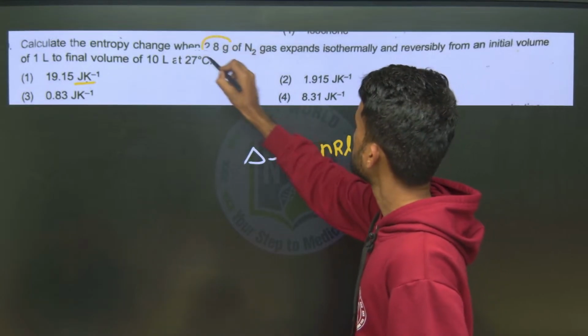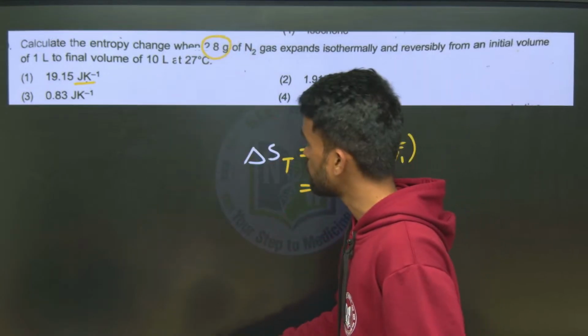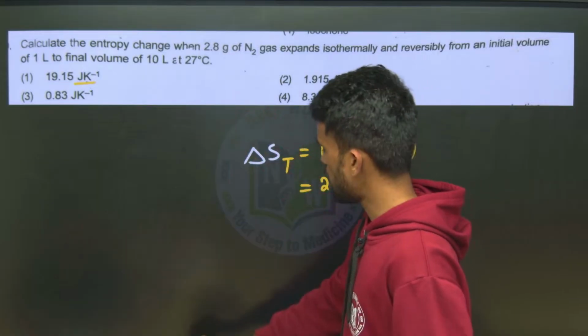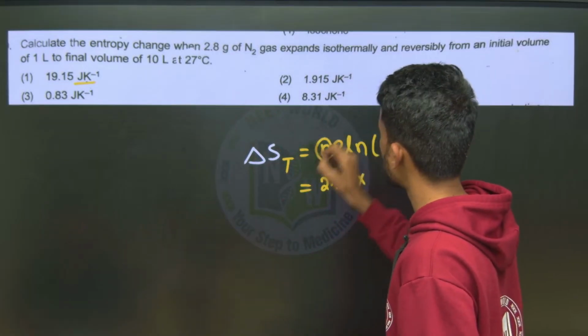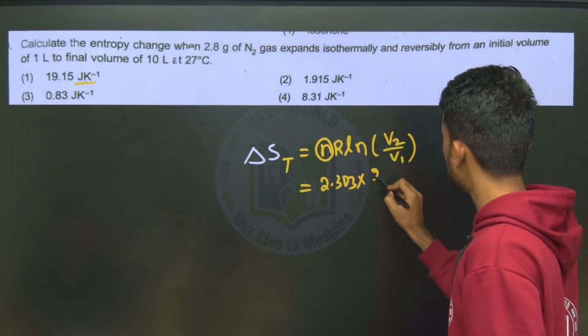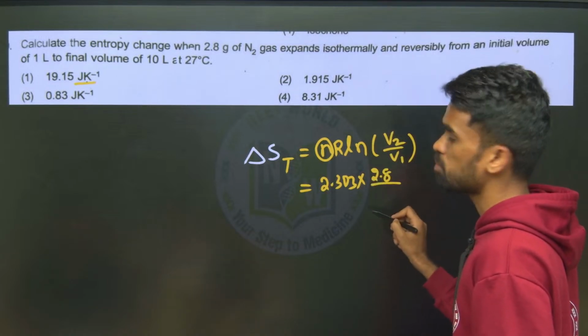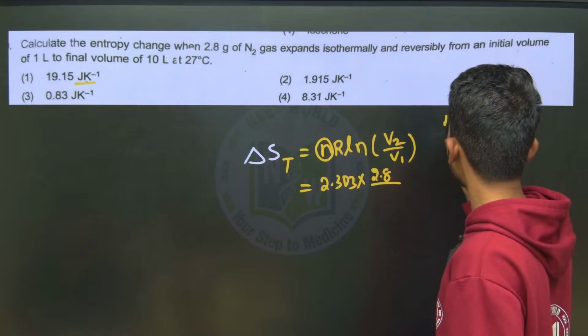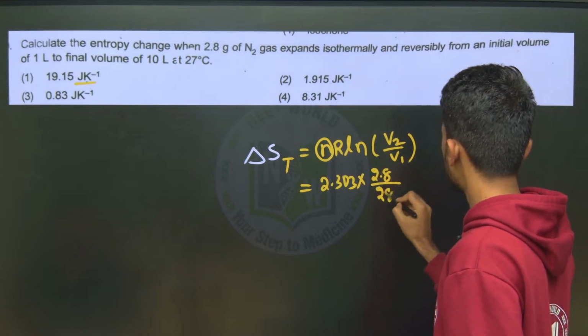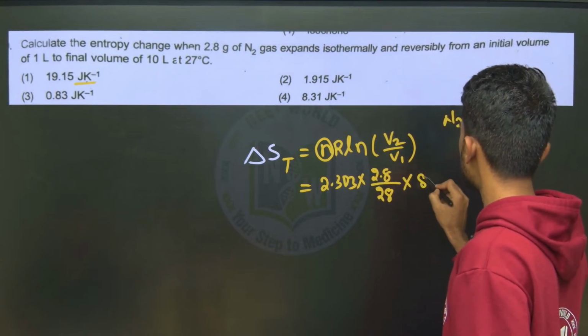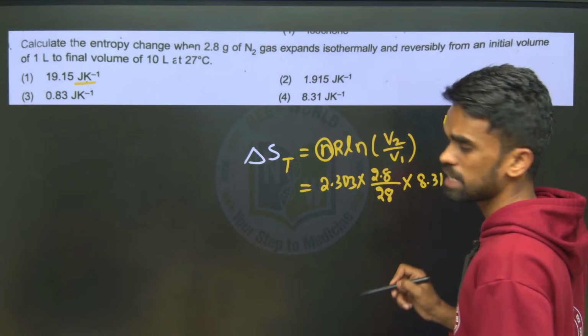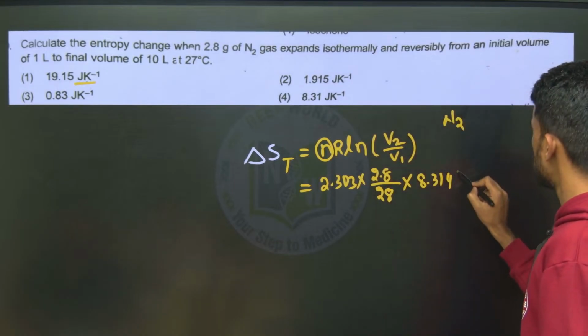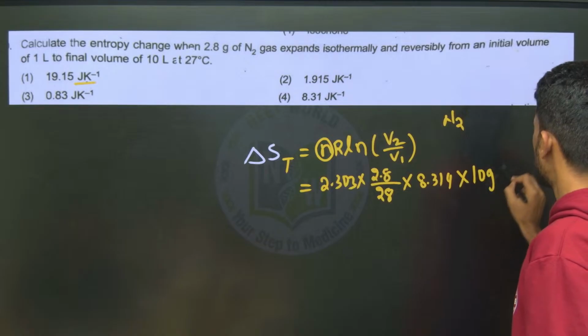How much n here? So they have given 2.8 grams. So how many moles you calculate first? So 2.8 divided by what is its molar mass for nitrogen? N2 means 28. Okay, and R value you should take 8.314 as it is a constant. Okay, so into log V2 by V1.